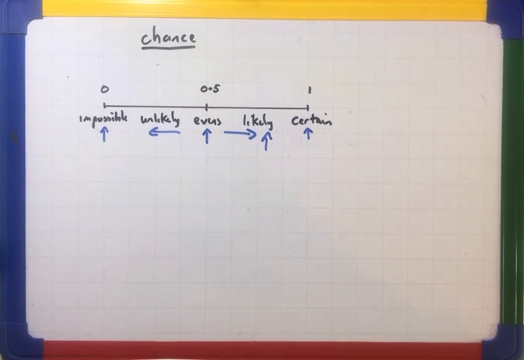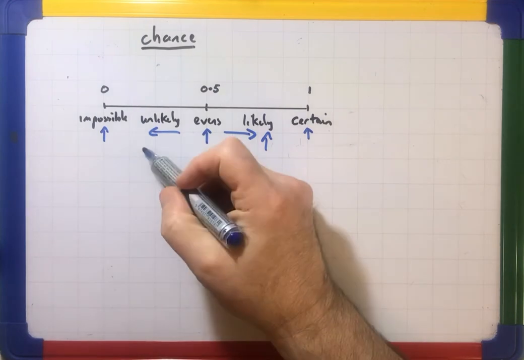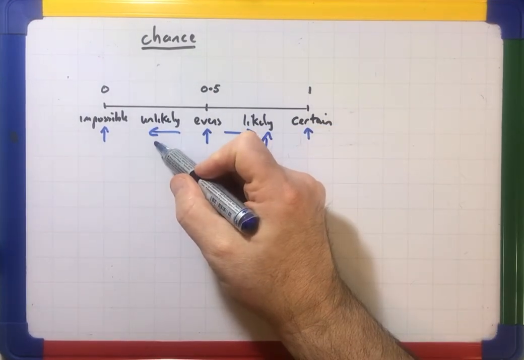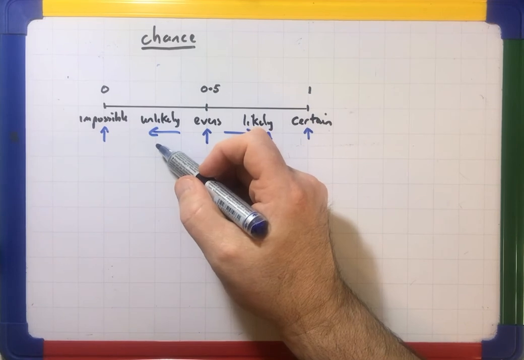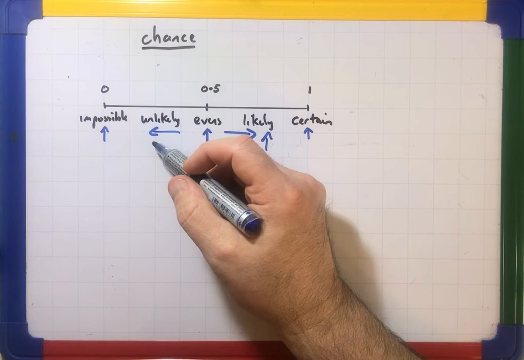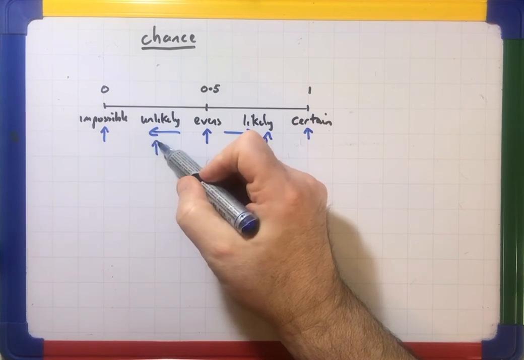And if I said, what's the probability, for example, of it raining tomorrow? Well, it doesn't rain on most days, particularly if it's in the summer. If I was looking ahead and saying, what's the probability of it raining on June the 4th or something like that, I'd say it's unlikely.